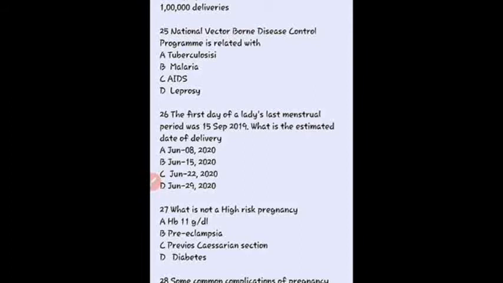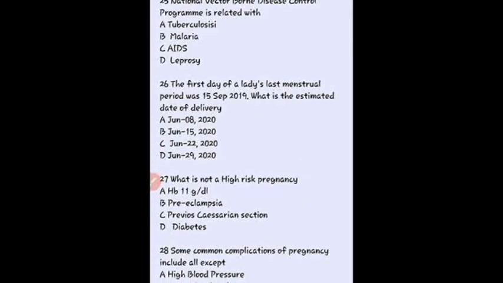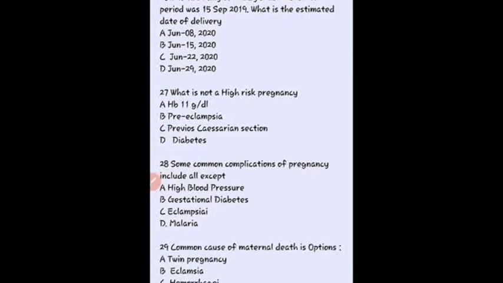Then the first day of a lady's last menstrual period was 15 September 2019. So what is the estimated date of delivery? So here our right answer is C, June 22, 2020. Okay, so we have to add 9 months plus 7 days to the LMP. So we get the EDD. Okay, then what is not a high risk pregnancy? So here our right answer is hemoglobin 11 gram, because hemoglobin below 10 gram is a high risk pregnancy.